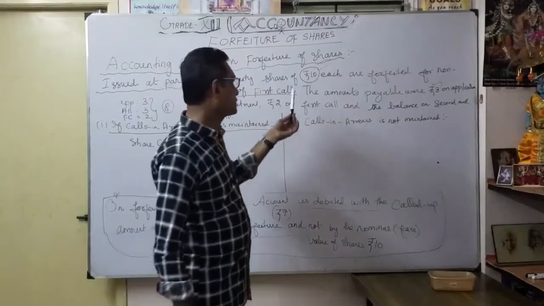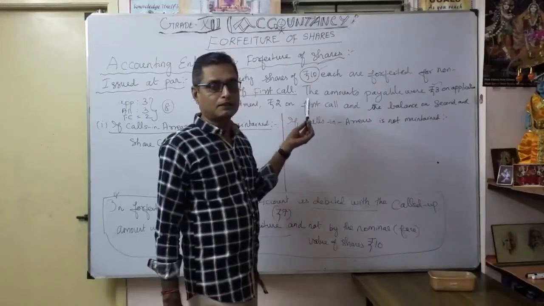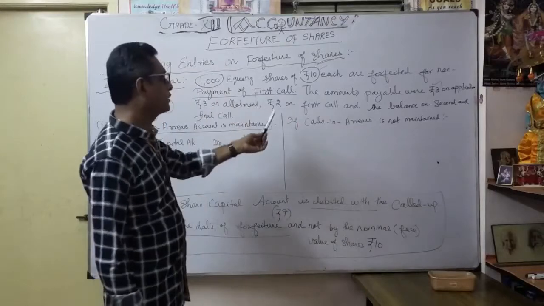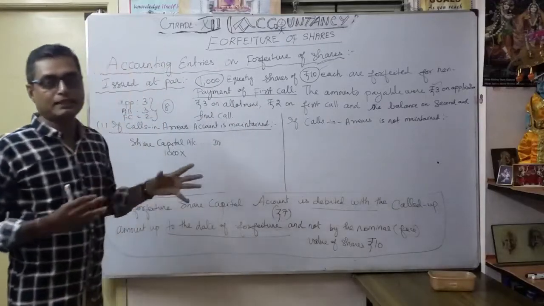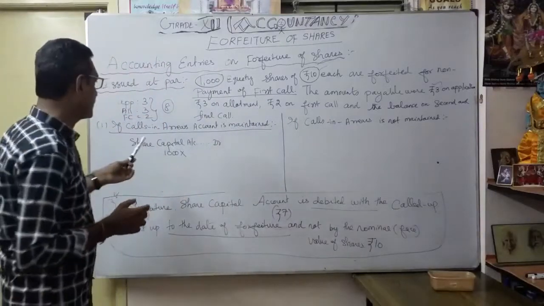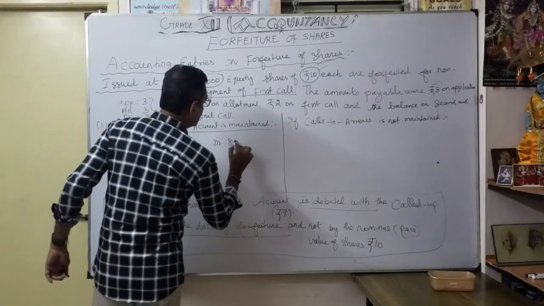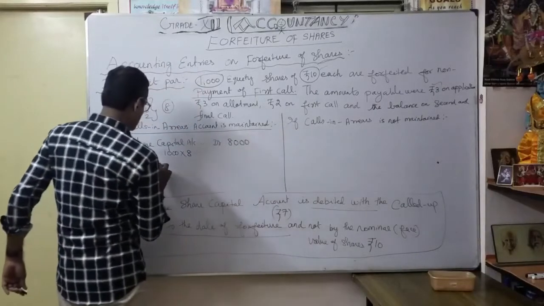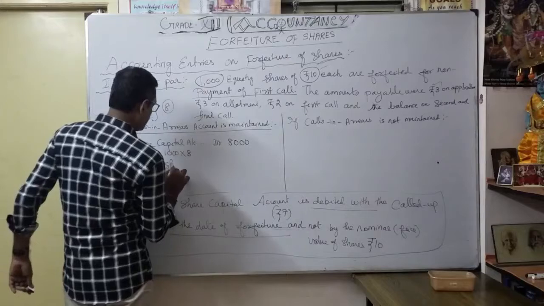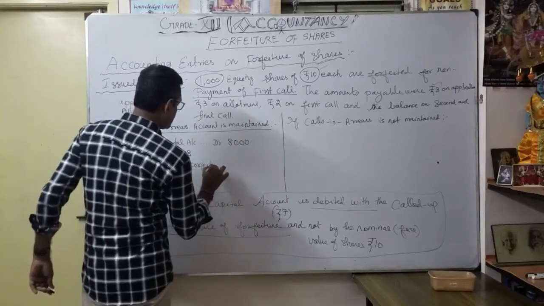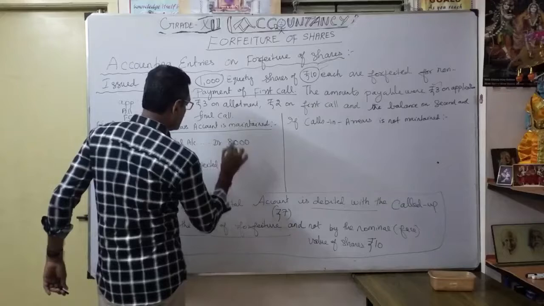So up to the first call, what happened? 1,000 shareholders did not pay the first call. Up to that only, share capital should be debited. So now what is share capital? 8 rupees. So what's the amount here? 8,000. Okay. Then to share forfeited, how much? Share forfeited account, how much?